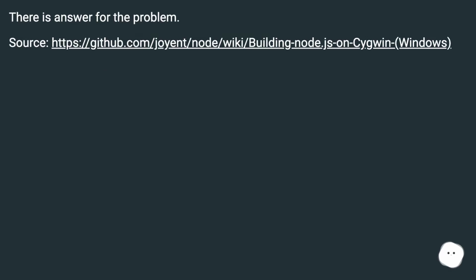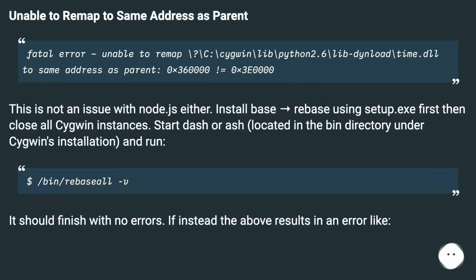Source: this URL, Windows. Unable to remap to same address as parent. Fatal error: unable to remap //c/cygwin/lib/python2.6/lib-dynload/time.dll to same address as parent. 0x360000 not equal 0x3E0000. This is not an issue with Node.js either.